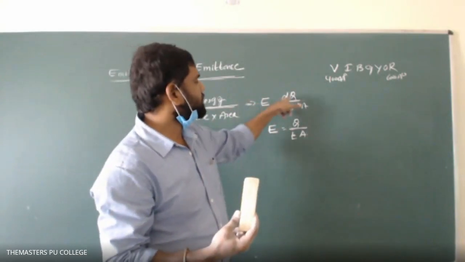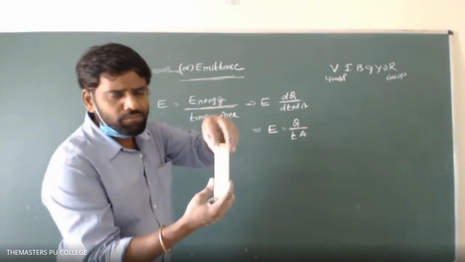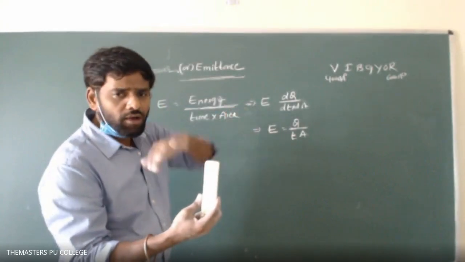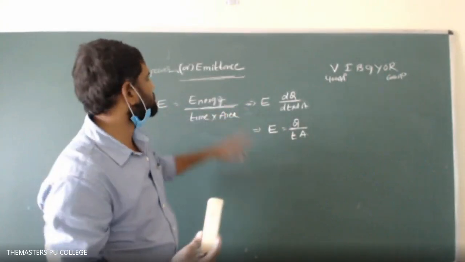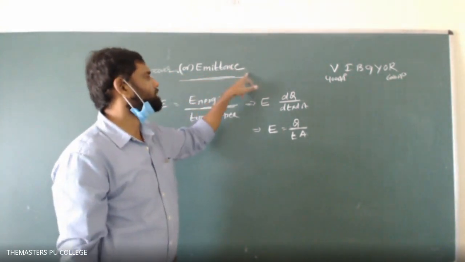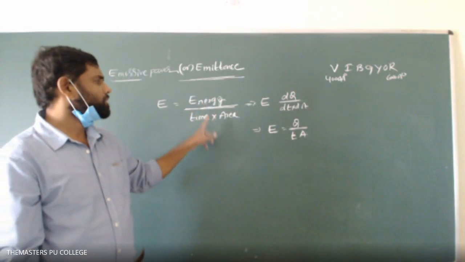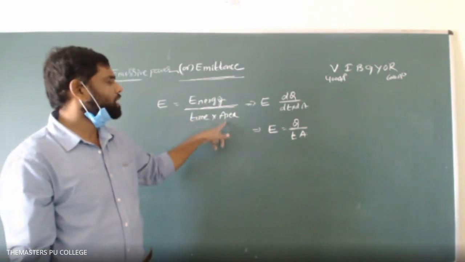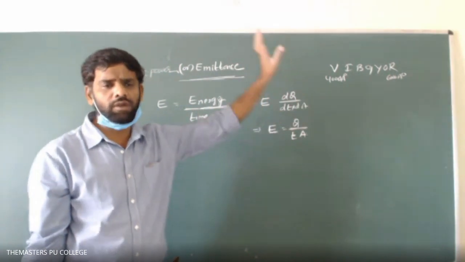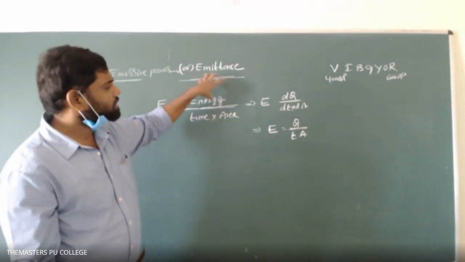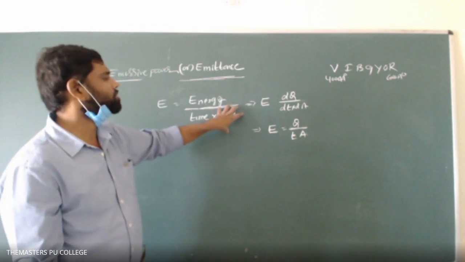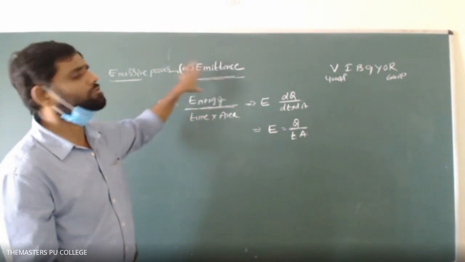The energy emitted from this object per unit time per unit area for all these possible wavelengths is known as its emissive power, or we can write it as emittance. Whatever energy is emitted by an object per unit time from unit area of the object, for all possible wavelengths, is known as its emissive power.